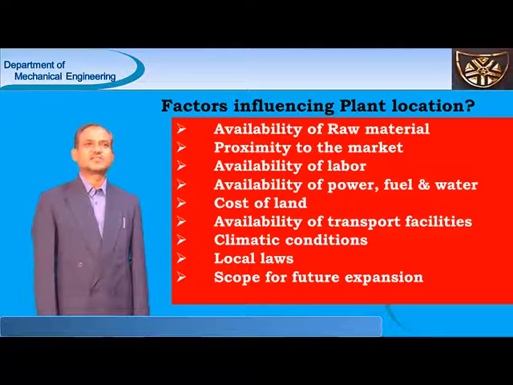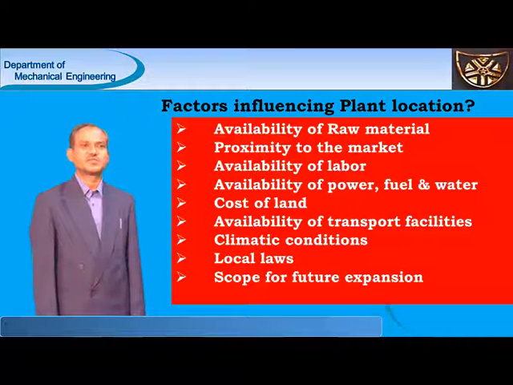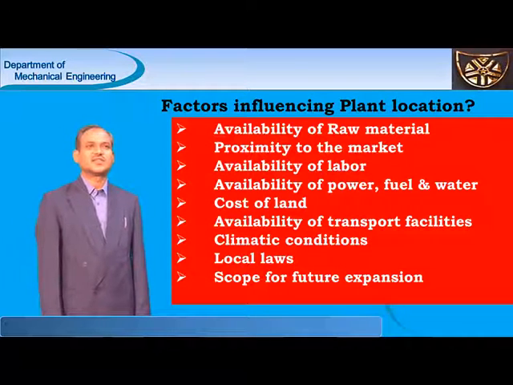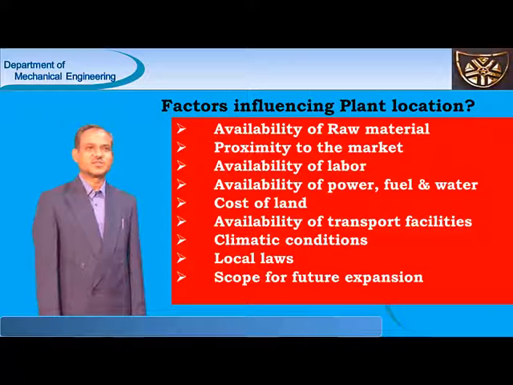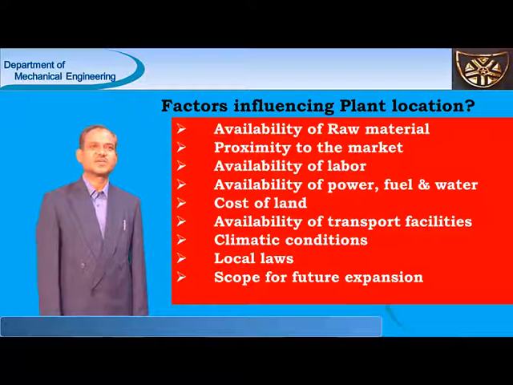Coming to the second important factor: proximity to the market. The factory should be nearer to the markets. Otherwise, there may be a chance of transportation cost increasing. Therefore, it is better to be nearer to the market.